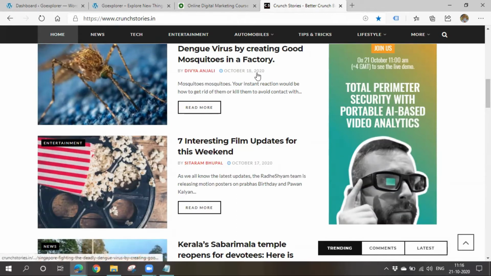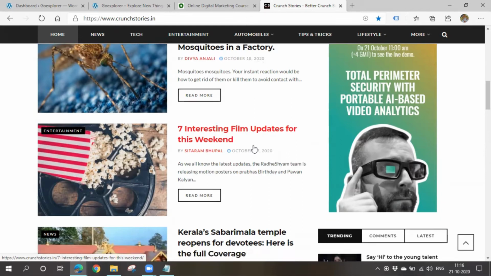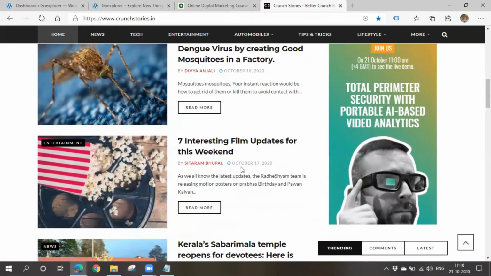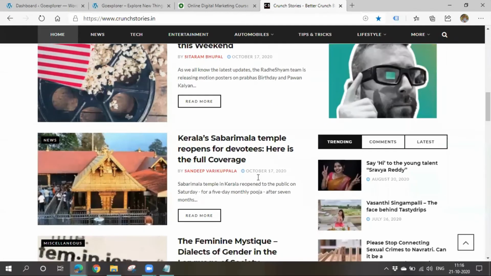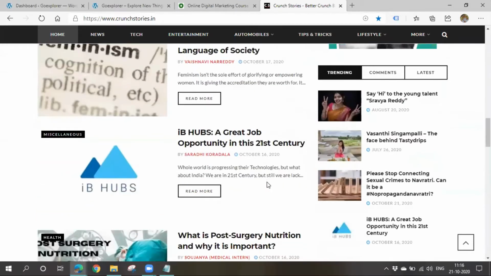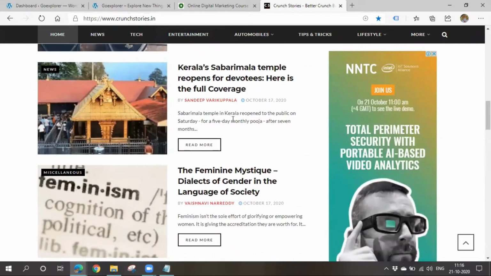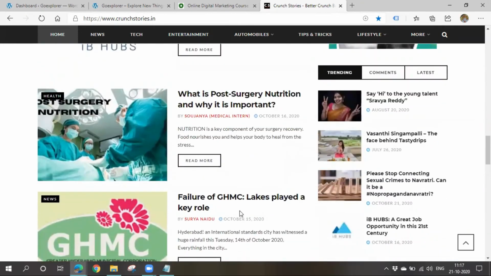Okay, all the recent posts will be shown on top, and all the older posts will go to the bottom. See, the October 18th post is on top, and the October 17th post is in the second place. Then it will go for 16, 15, like this. All the older posts will go to the bottom. So all the new or latest posts will be displayed on top, and all the older posts will go to the bottom of the page.